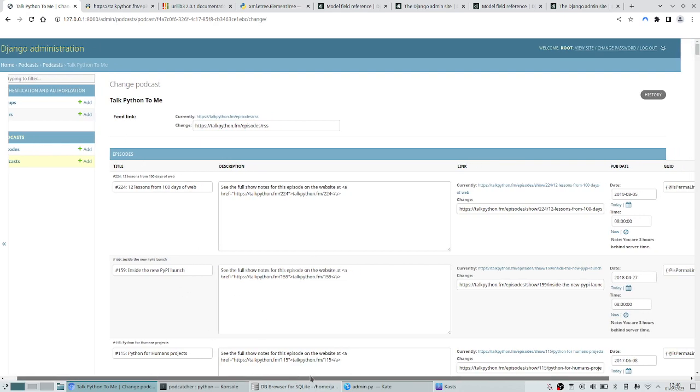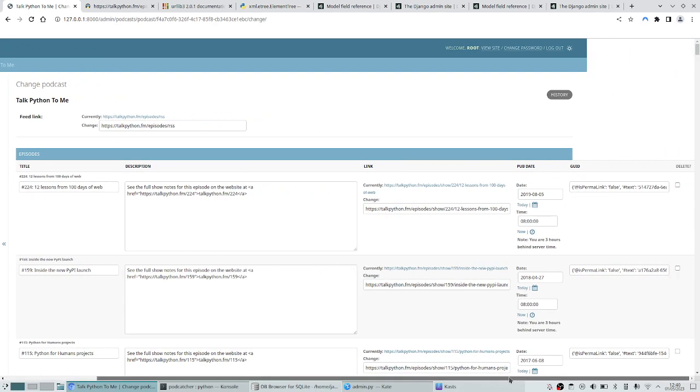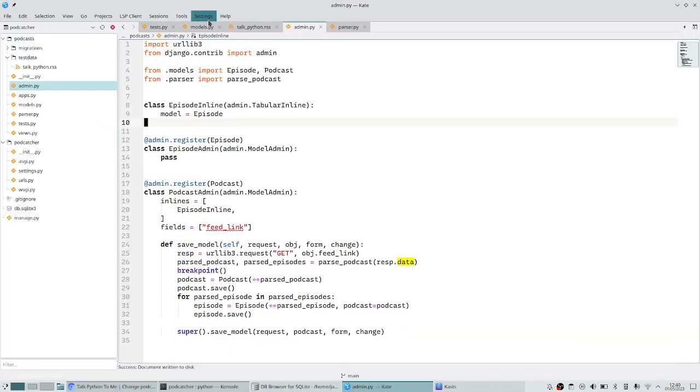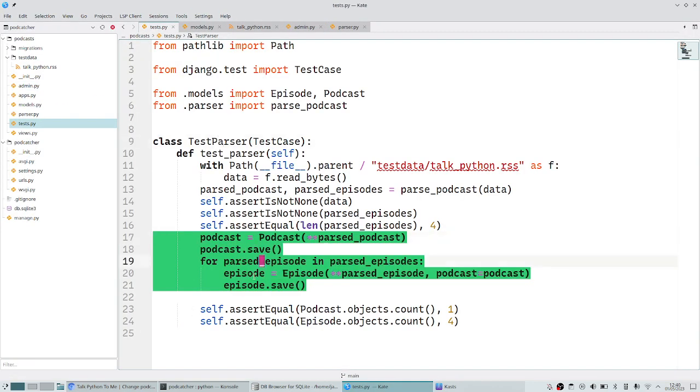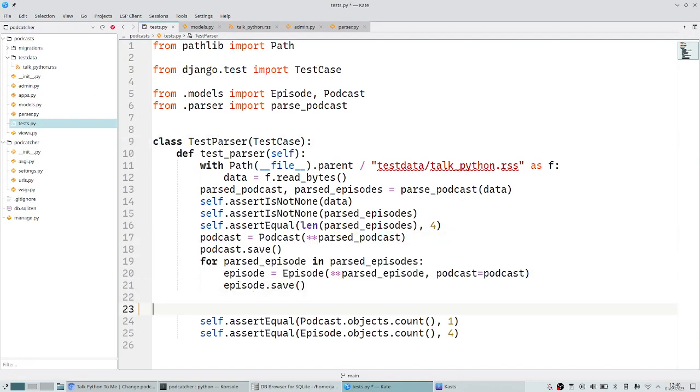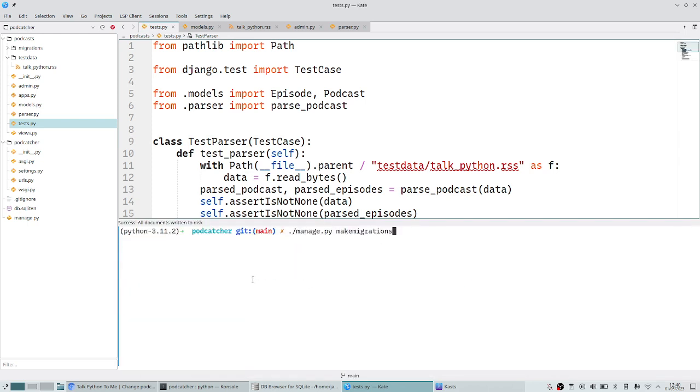Looking at the admin UI, I noticed that the guid field that we're currently saving as a string is actually saving a bunch of nested dict information, which means we haven't really parsed it properly. So I think I need to go into my tests and just assert that that data is being parsed correctly.